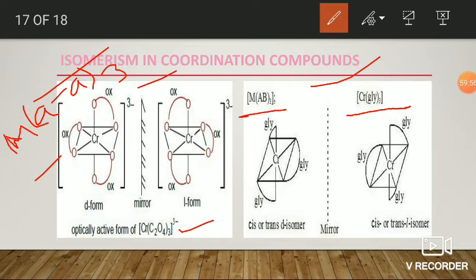So it is a tris glycinato chromium compound. Here it also is present in two forms, that is, enantiomer forms, like this. Here the cis form is also active. The trans form is generally meso because it contains a sigma plane. So only cis is optically active, trans is optically inactive.